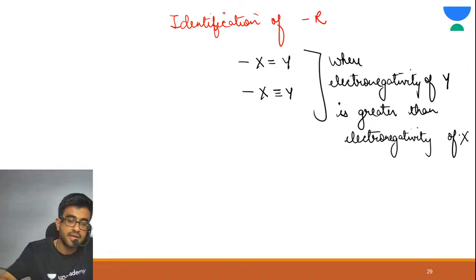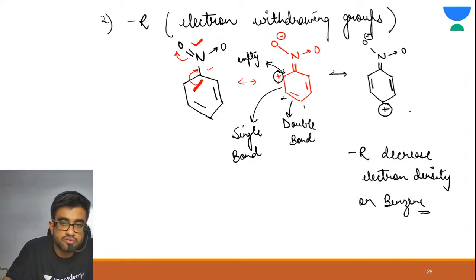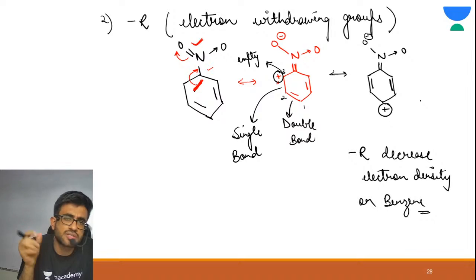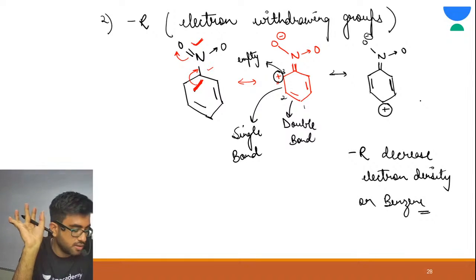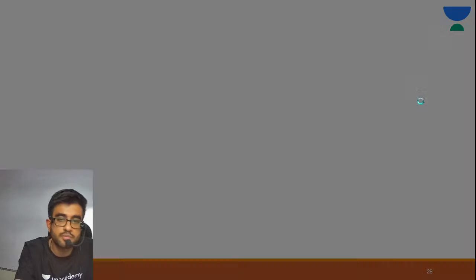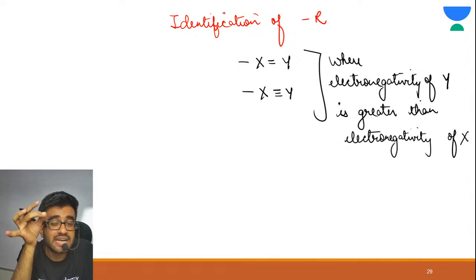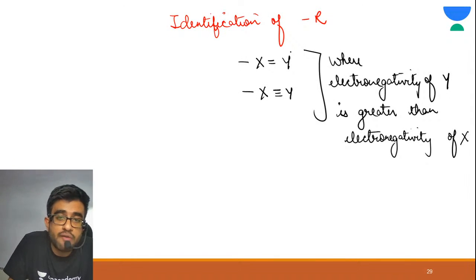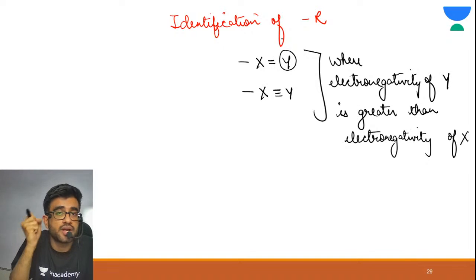Yes, Devaki, further resonance would be possible. I am just making these three structures. Rest you know how to make it. All right. Yes, further resonance would be possible. Now please see identification of minus R. Now this Y should be more electronegative, more powerful than X.